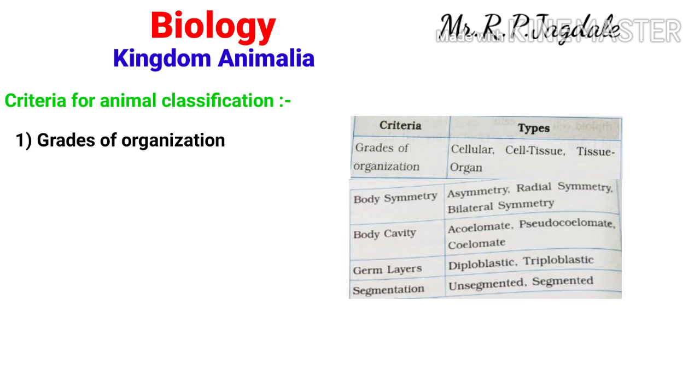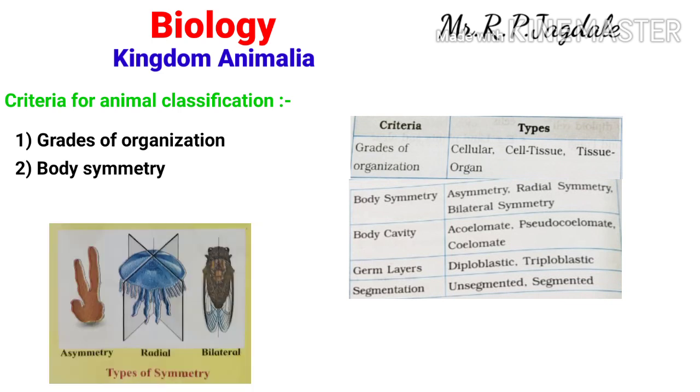Second, body symmetry. It may be asymmetry, radial symmetry, or bilateral symmetry. Now, what is the meaning of symmetry? You can see on your screen the types of symmetry with their diagrams: asymmetry, radial symmetry, and bilateral symmetry.